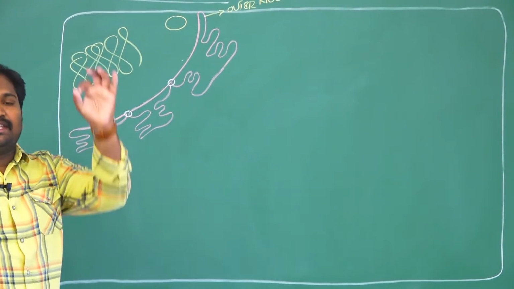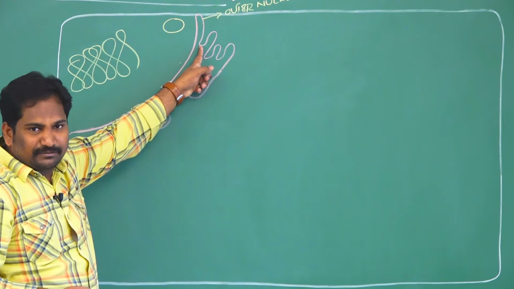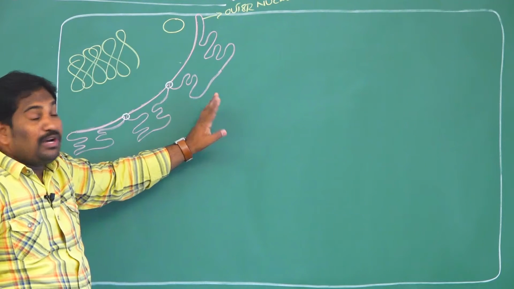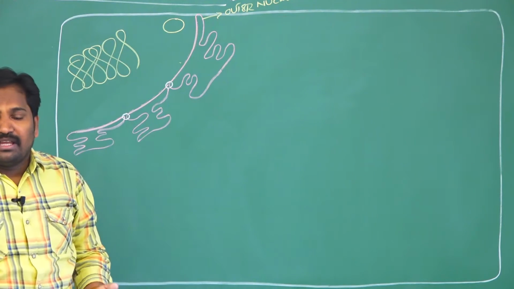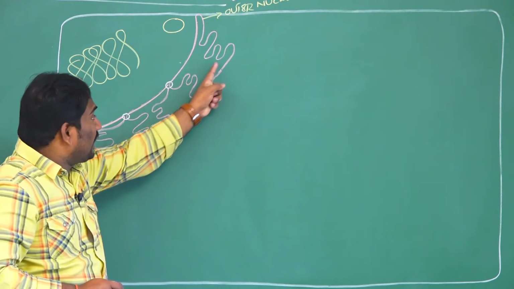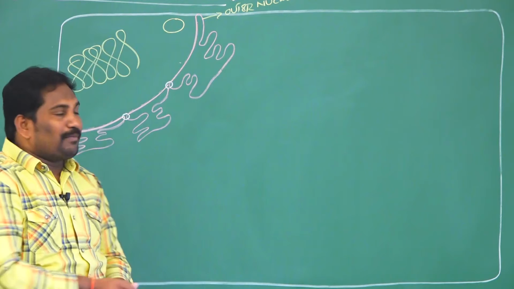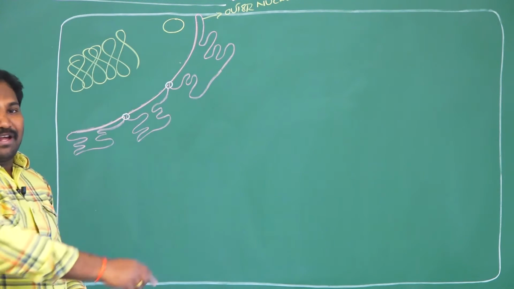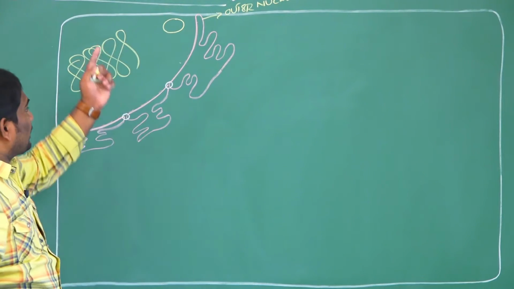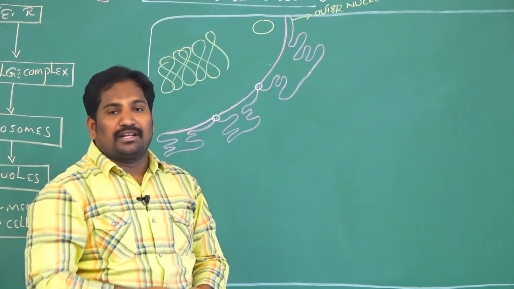Once again, in eukaryotes, from the outer nuclear membrane of the nucleus, a network of tiny tube-like extensions to the plasma membrane is called the endoplasmic reticulum. Reticulum means network. The endoplasmic reticulum was first reported or discovered by K.R. Porter. It is a single membrane bound cell organelle.